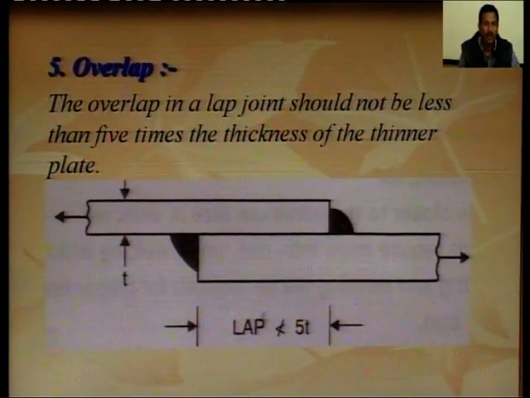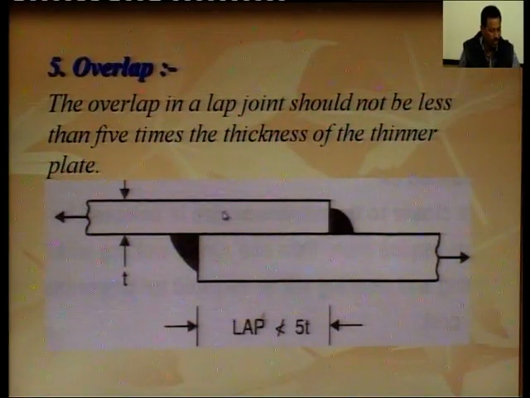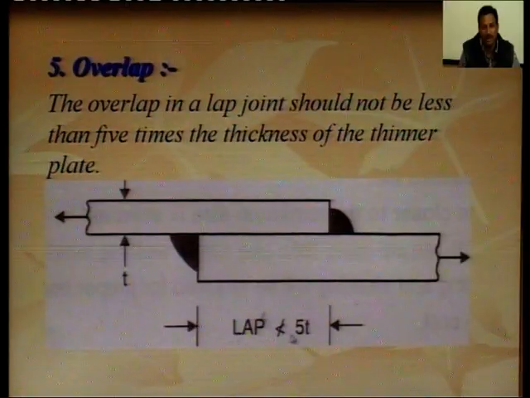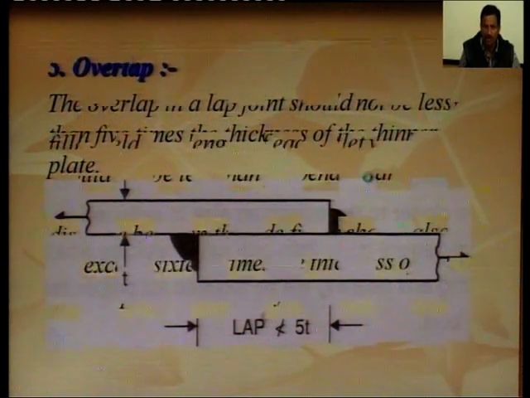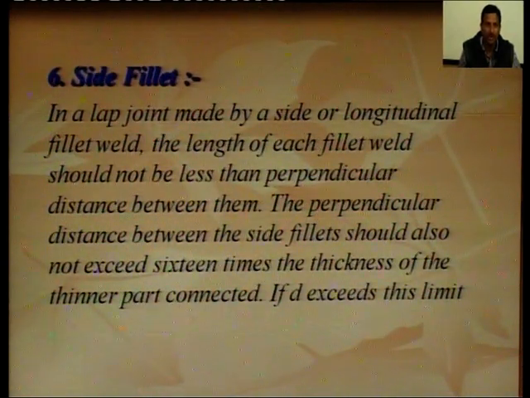Overlap. The overlap in a lap joint should not be less than 5 times the thickness of the plate. So, lap length is not less than 5 t, where t is the thickness of the thinner plate. Side fillet.